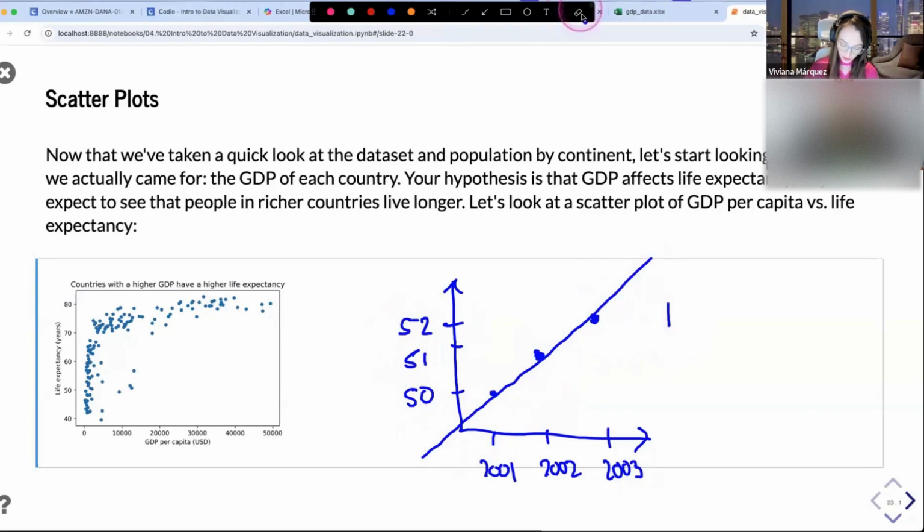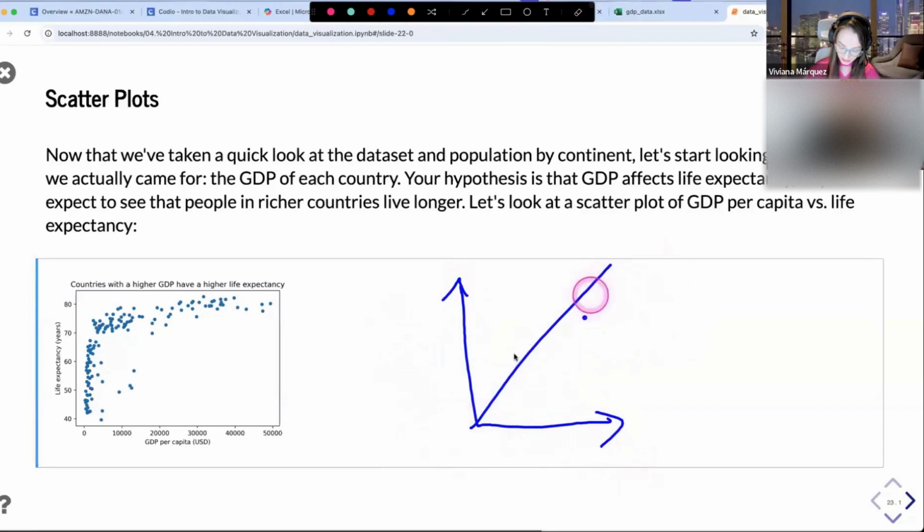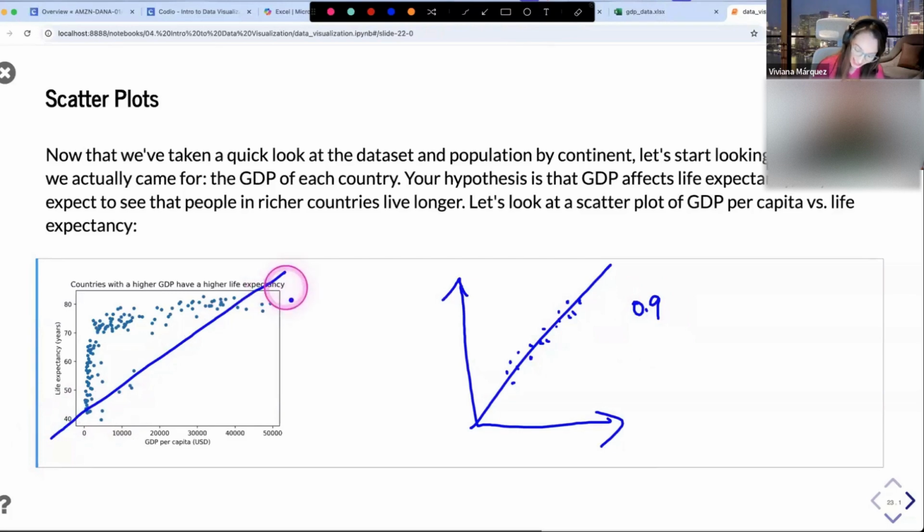If you have a plot that looks more like this, close to the line but not quite on the line, that would be very close to 1. If I had to take a guess for this one, I would say about 0.9. But this one is not that close to the line. So it is positive. You're right. There's a positive correlation. As GDP increases, life expectancy seems to increase. But because you have this weird shape here, my guess is that this correlation is closer to 0.7. I'm not sure, but I think it's 0.7.